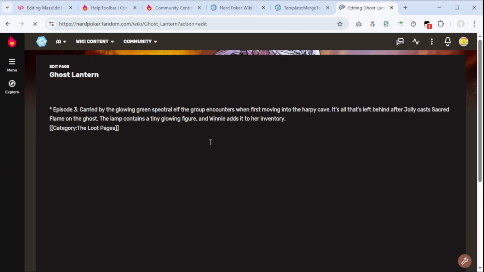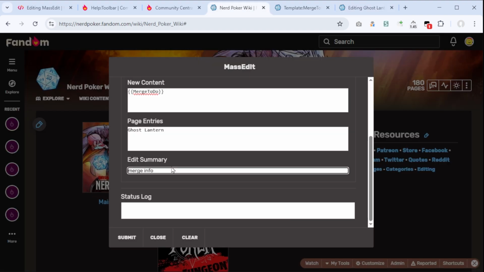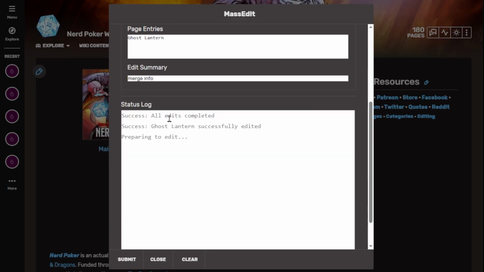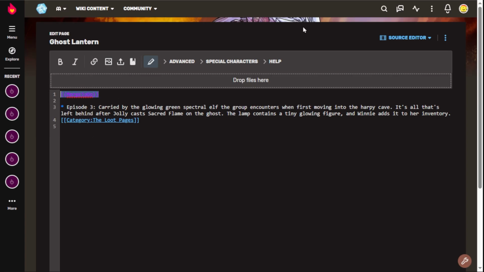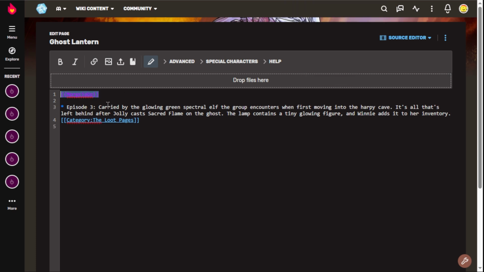Let's look at the page now. Okay, we have one empty line at the start, one at the end. Merge info is the comment, and we're going to submit. Preparing to edit. Success. All edits completed. Here we go. So that's what happened. First, let's look at this. Yeah, okay, it added merge to do, and it added it to a new line above what was there before. Good, that's what I wanted.